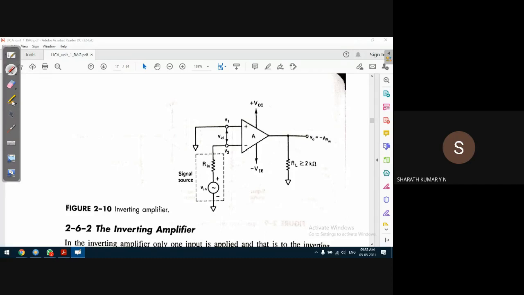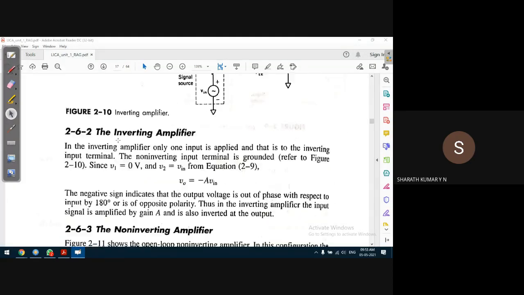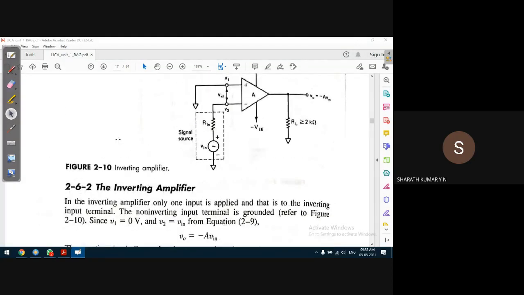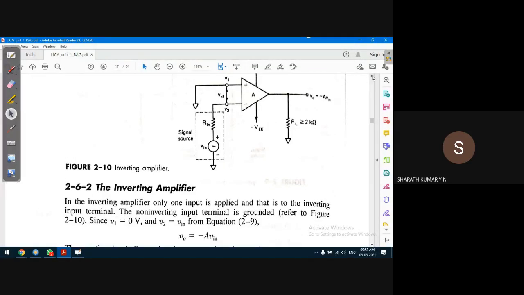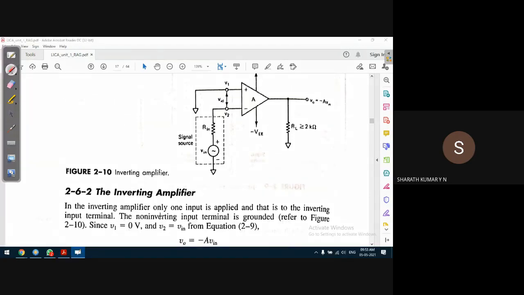What is the output voltage? Let me go to this. Okay, here it is. I can see both the equation as well as the diagram. Yeah, this is better. Based on this, output voltage is nothing but input voltage multiplied by the open loop gain of an operational amplifier.